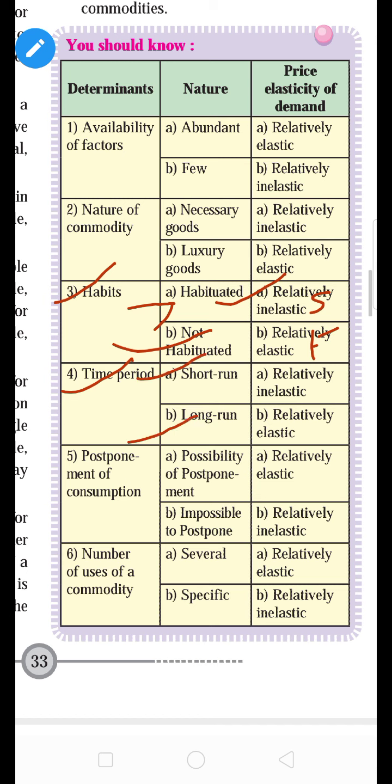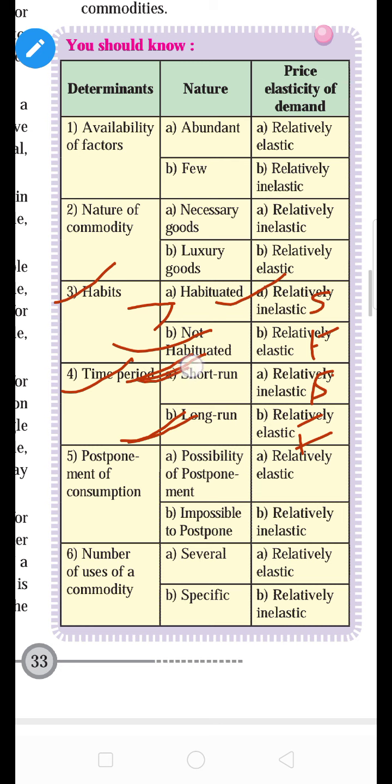Again, this is the steeper slope, and this is the flatter slope. In the short period of time, the demand for the commodity is relatively inelastic, and in the long period of time, the demand for the commodity is relatively elastic.